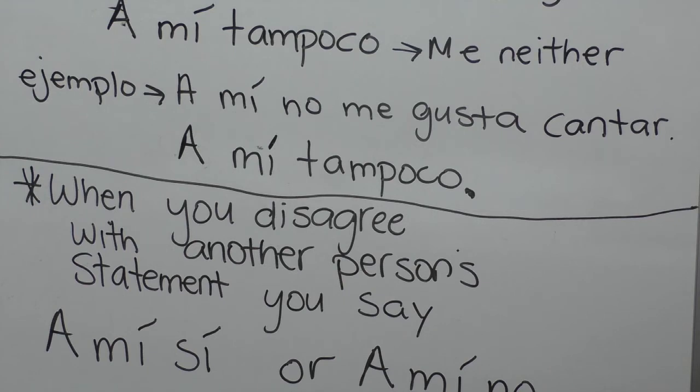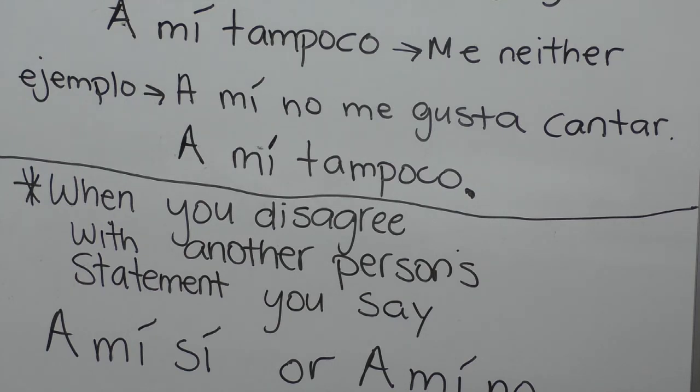You can say, but I don't. Look at what I said: a mí me gusta. I'm saying I like to play video games. But let's assume you don't like to play video games. You can say, a mí no. That means you don't like to play video games. But if I said, a mí me gusta jugar videojuegos, and you agree with me, you can say, a mí también. If you don't agree with my statement, you can say, a mí no.